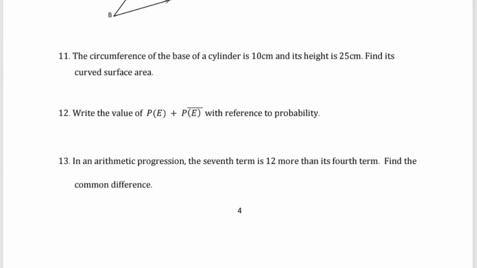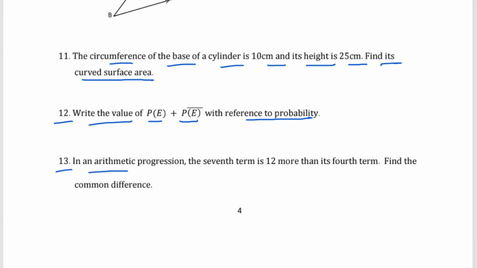Question number 11 says, the circumference of the base of a cylinder is 100 centimeter and its height is 25 centimeter. Find its curved surface area. Then question number 12, write the value of P(E) plus P(E dash) with reference to probability. Question number 13, in an arithmetic progression, the seventh term is 12 more than its fourth term.